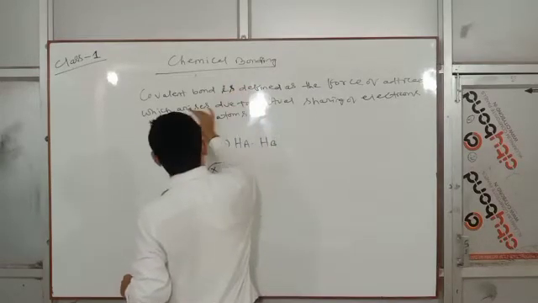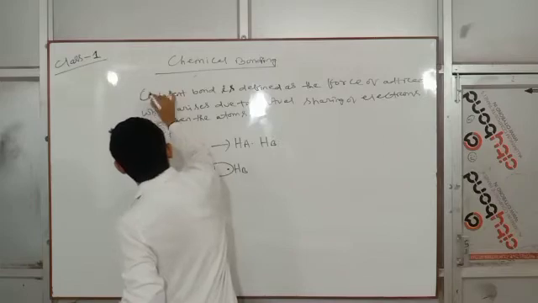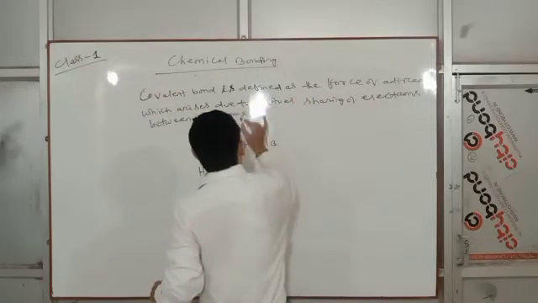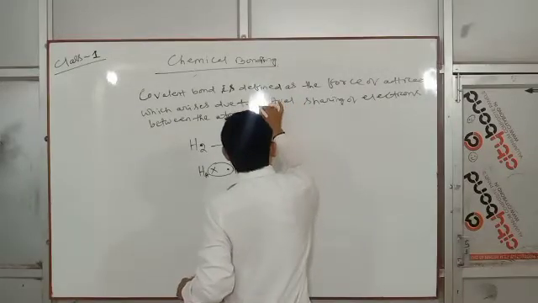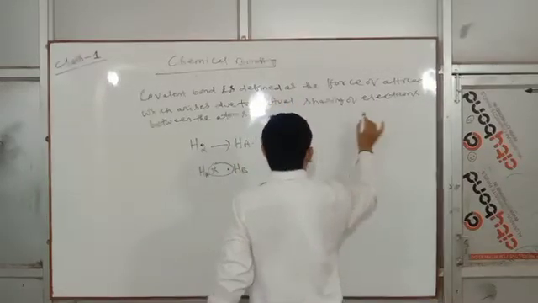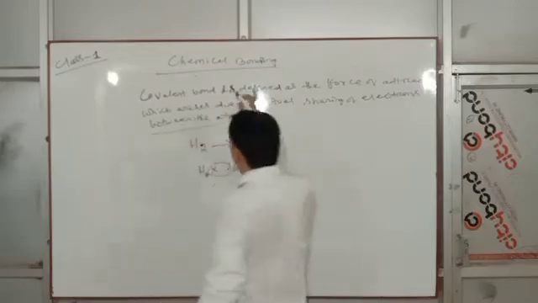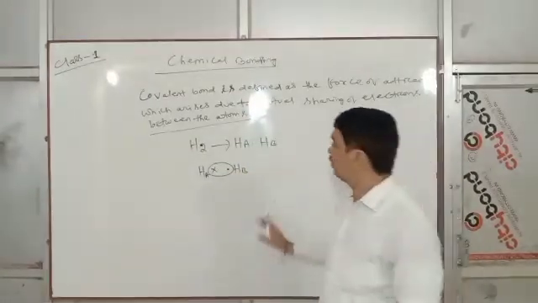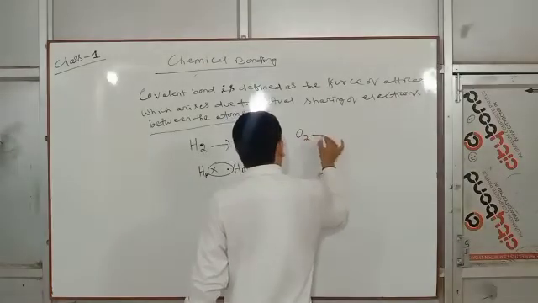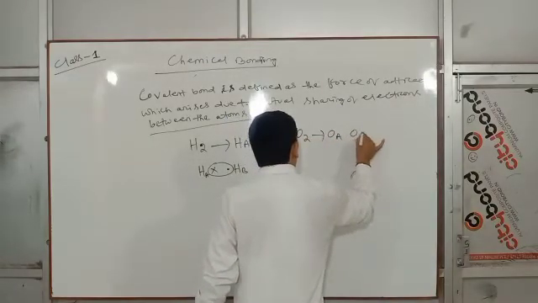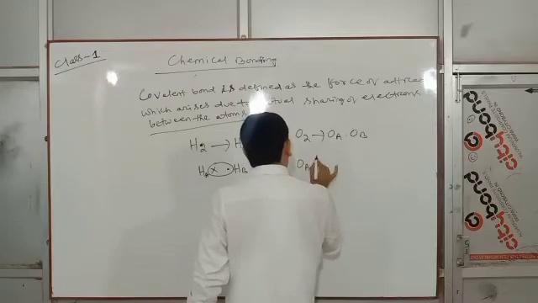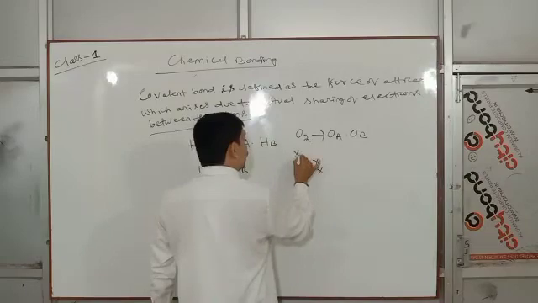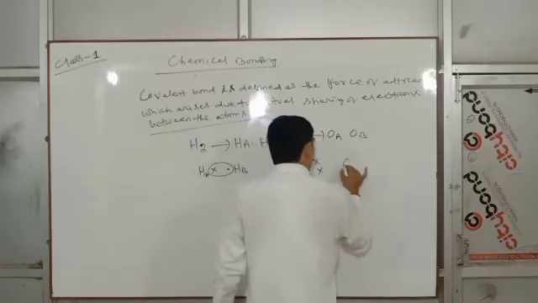Covalent bond is defined as the force of attraction which arises due to mutual sharing of electrons between the atoms. This is all about covalent bond. Another thing: suppose oxygen O2 consists of Oa dot Ob. How many valence electrons does Oa have? And Ob?